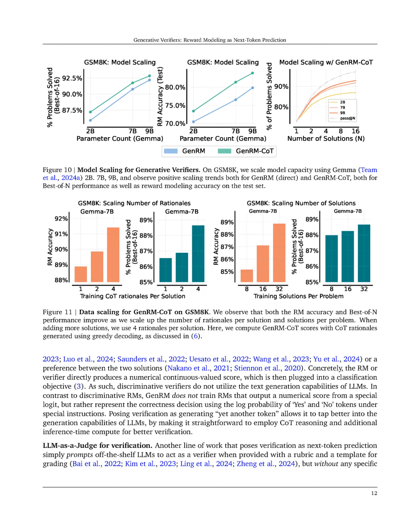First, instead of assigning a numerical score to candidate solutions, as done in discriminative reward models, RMs, GenRM predicts the correctness of a solution using a single token, either yes or no, based on the context of the problem and the proposed solution. This is achieved by maximizing the log probability of the yes token for correct solutions and the no token for incorrect ones, effectively integrating the verification task into the generative capabilities of the language model.